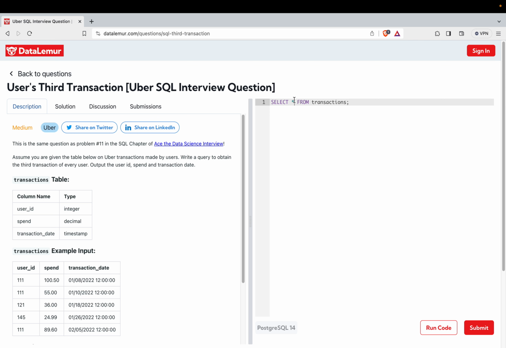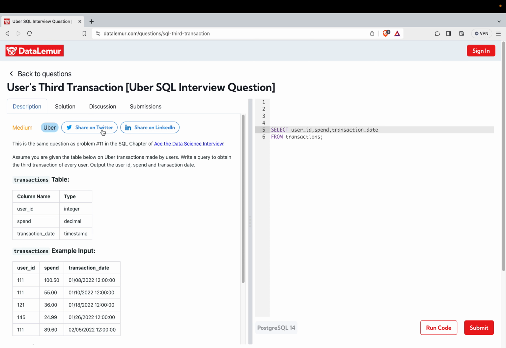So what we need is user ID, spend, and transaction date. Okay, so these three columns are what we need, and we will see how we are going to perform this question, how we are going to approach this question.